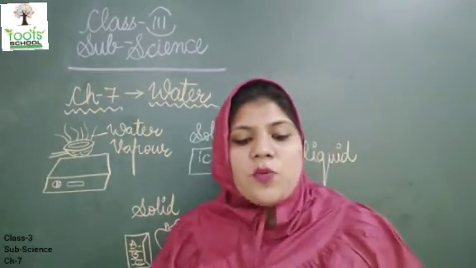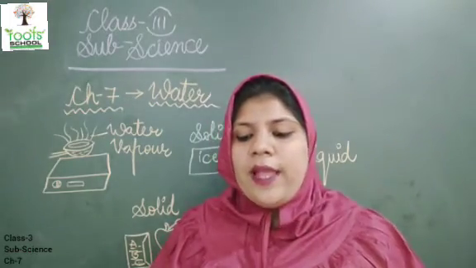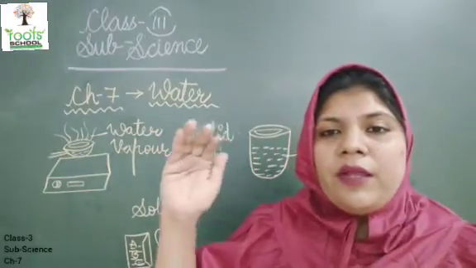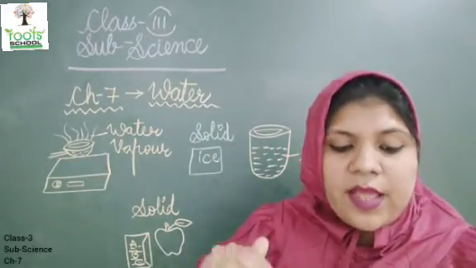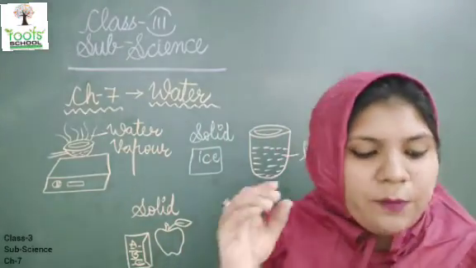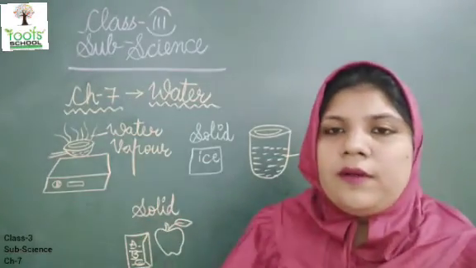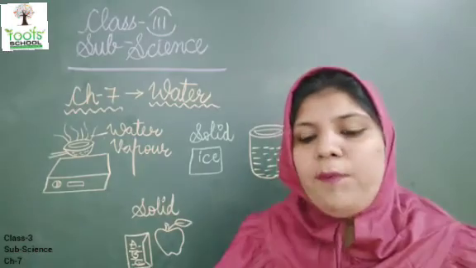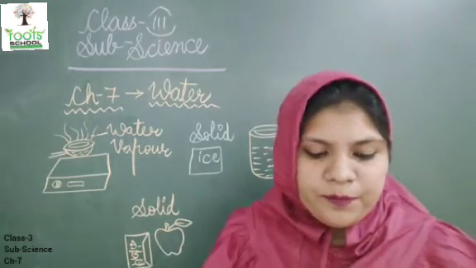This is because water vapor cools down when it comes in contact with a cold surface. When water vapor comes in contact with a cold surface, it becomes water. And you will get the water drops on the surface of a plate or a lid.